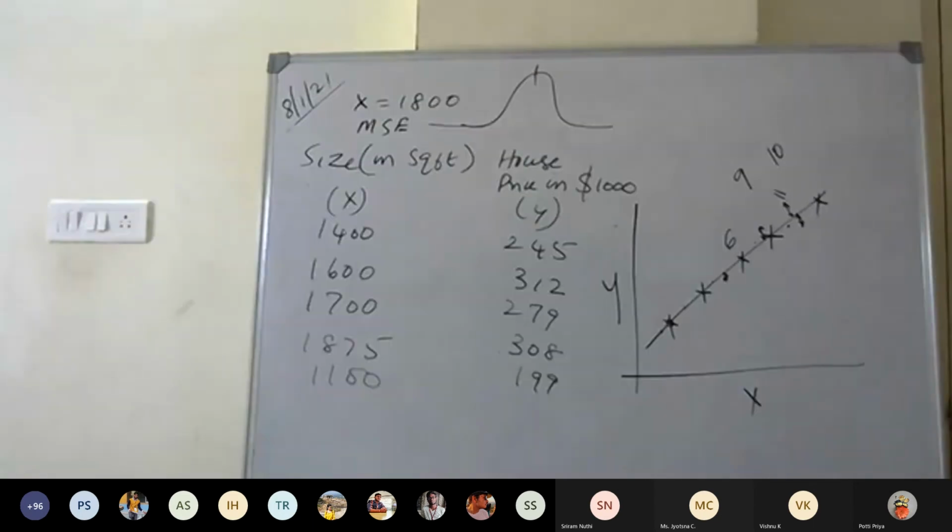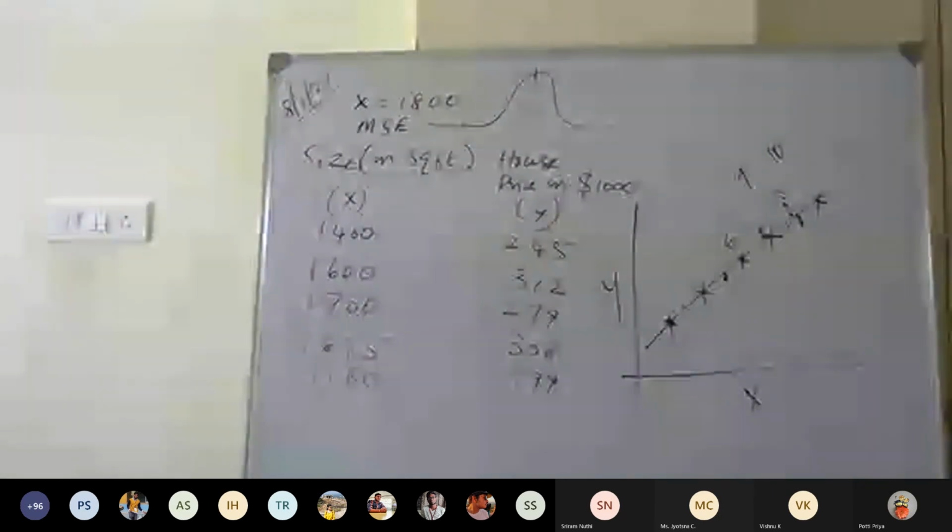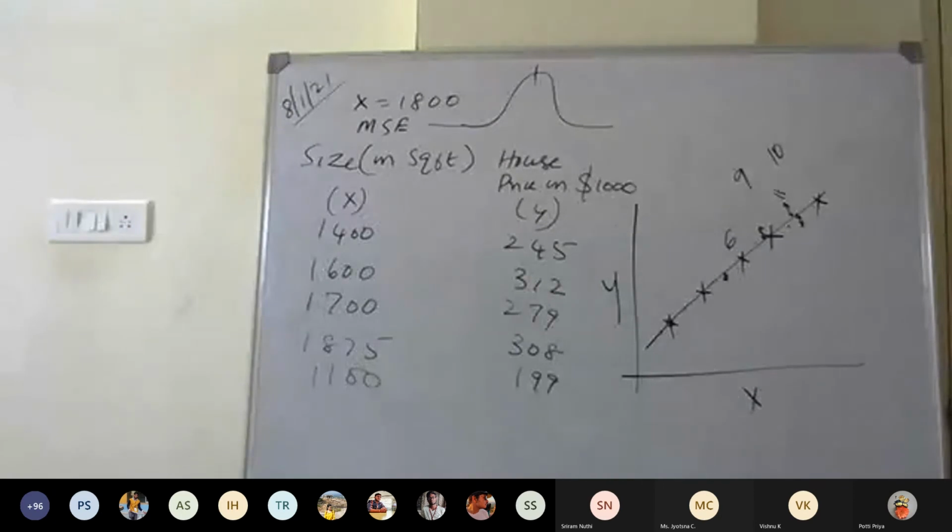So here we need to find so many x bar, y cap, etc. So many computations are involved. So when you have a large volume of data, the number of computations that we need to perform increases.